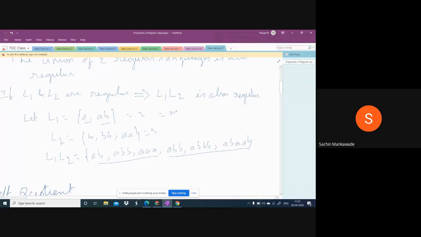If L1 has m elements and L2 has n elements, then L1L2 will have m into n elements. Anyhow, if L1, L2 are regular, then their concatenation is also regular. So we have completed union, intersection, and concatenation.